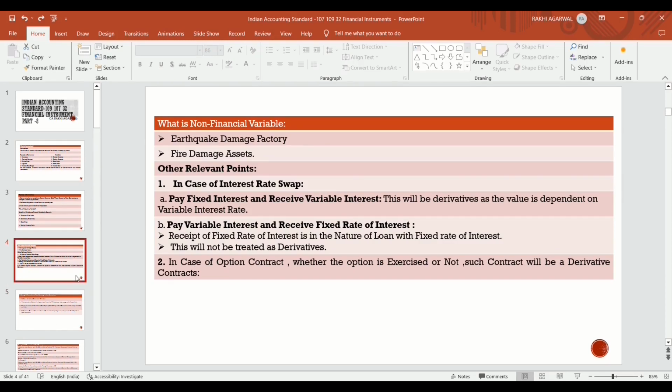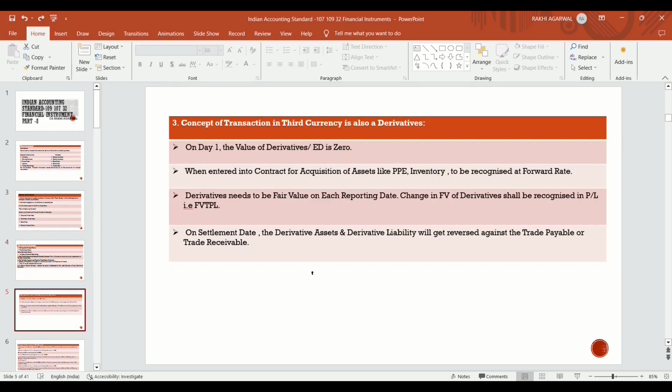Then, after the option contract, we will discuss the concept of a transaction in a third currency. If any transaction occurs in a third currency, it is also a derivative. Like you are an Indian company, your functional currency is INR, and you are making a contract with a foreign company.